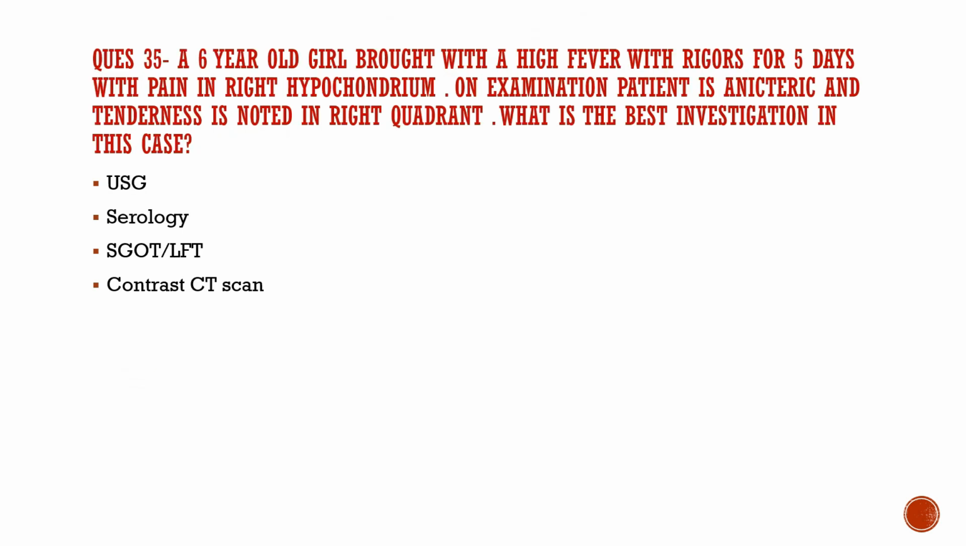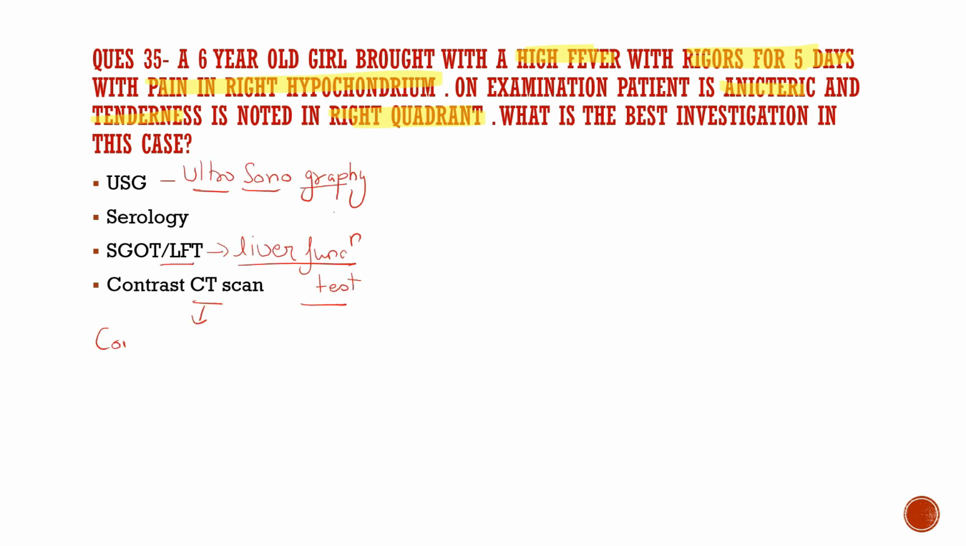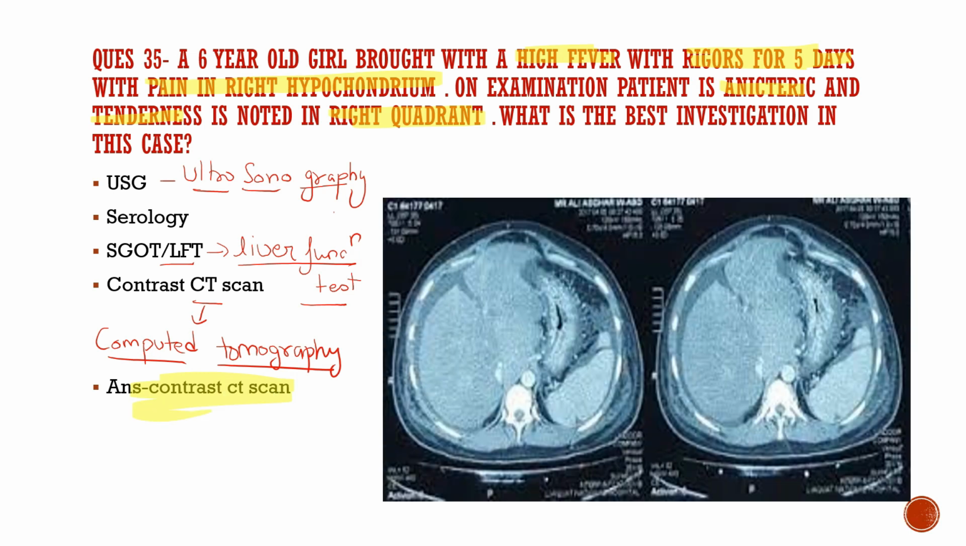Question number 35. A 6-year-old girl is brought with a high fever with rigors for 5 days with pain in the right hypochondrium region, and on examination the patient is anicteric and tenderness is noticed in the right upper quadrant. What is the best investigation in this case? USG, serology, LFT or contrast CT scan. First of all, USG is ultrasonography, LFT is liver function test, and CT is computed tomography. So here the best investigation is contrast CT scan.